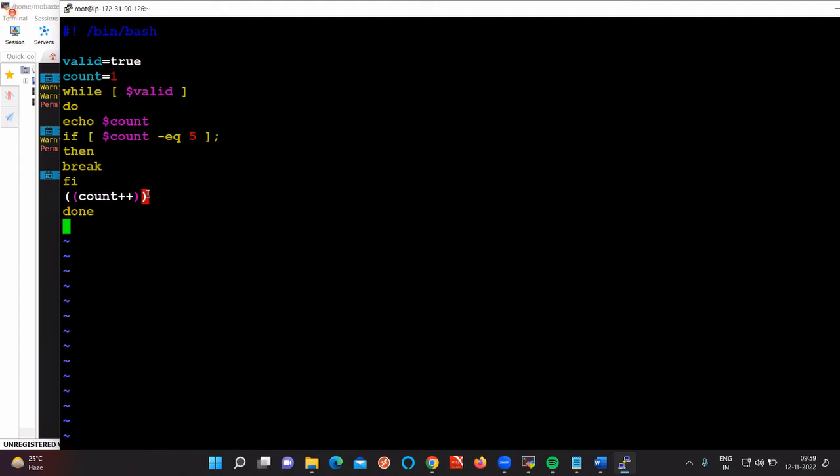Then count plus plus would increase the count. So now the count value is, why? Because 5 equal to 5, it is going to print. But is there any way to increase to 6? No, we can't increase the value to 6, because 5 equal to 5 means the condition is satisfied. We need to break this. Otherwise, we need to continue this. So is the break and continue clear for you? When to use break and when to use continue? So this we are using with while.